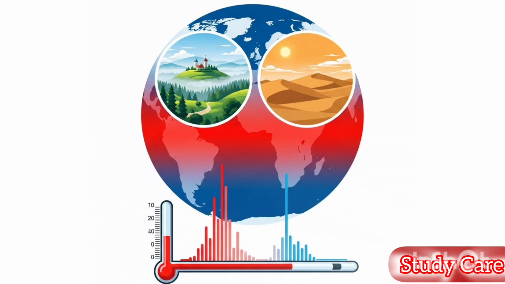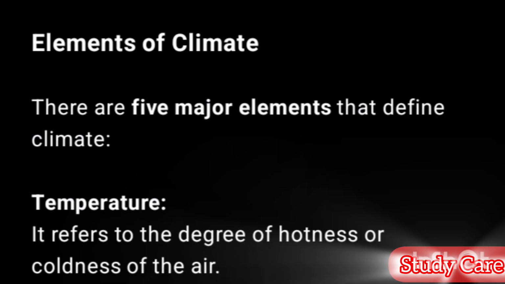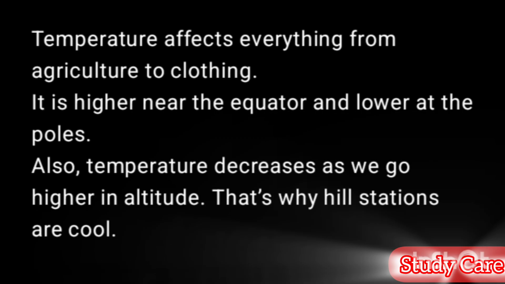Elements of climate. There are 5 major elements that define climate. Temperature. It refers to the degree of hotness or coldness of the air. Temperature affects everything from agriculture to clothing. It is higher near the equator and lower at the poles. Also, temperature decreases as we go higher in altitude. That's why hill stations are cool.